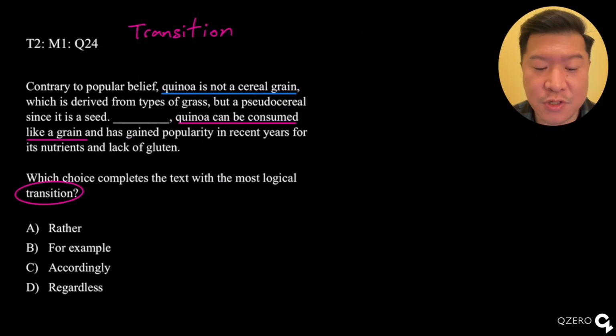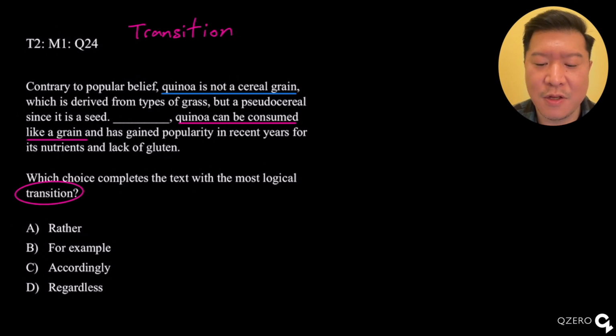And if we look at the first sentence, we see, contrary to popular belief, quinoa is not a cereal grain, which is derived from types of grass, but a pseudo-cereal since it is a seed. Blank, second sentence, quinoa can be consumed like a grain.